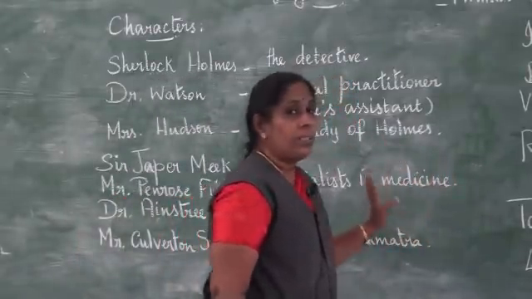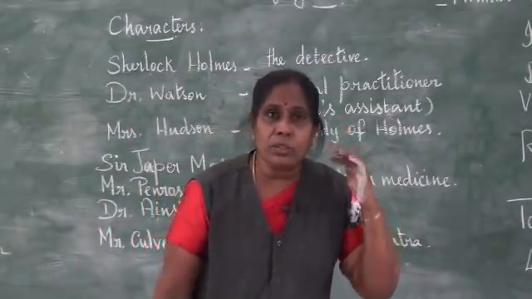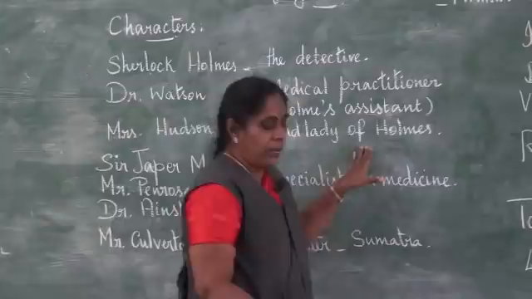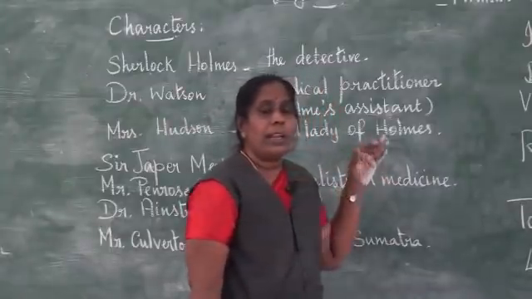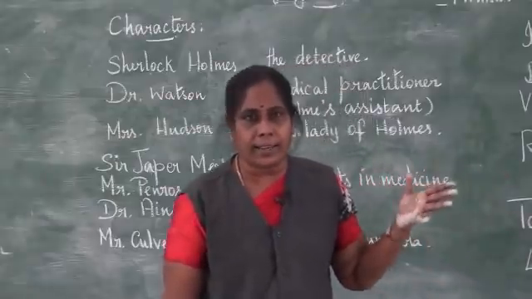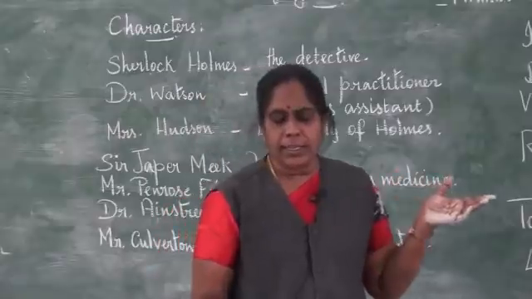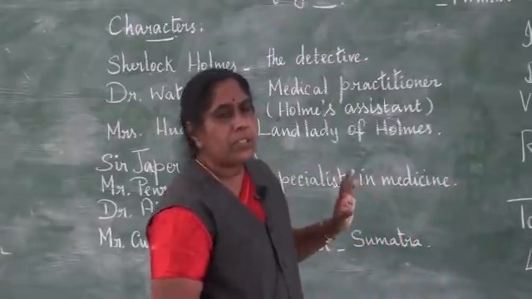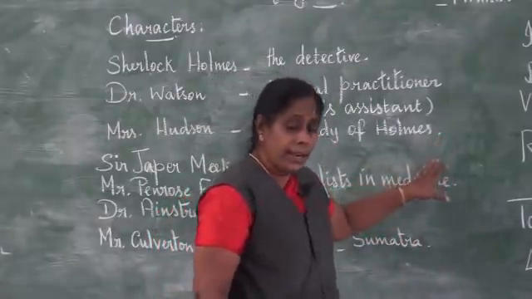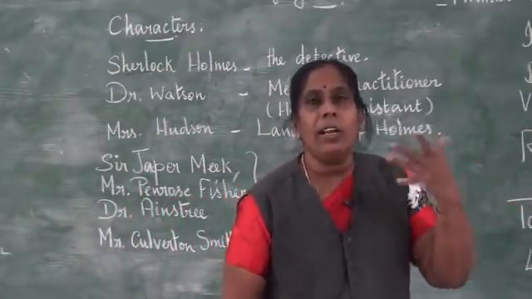Then this is all what Watson could hear from the closed doors. Here if you notice, Holmes slowly, in a very weak voice, because he was very sick, told him that he was the only one in London who could cure him. And he started telling out all his symptoms.